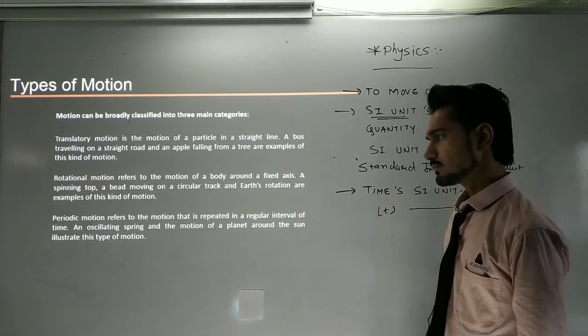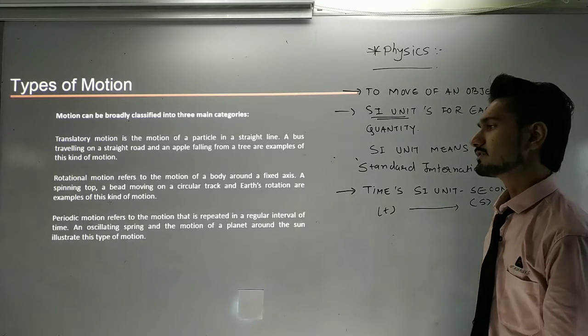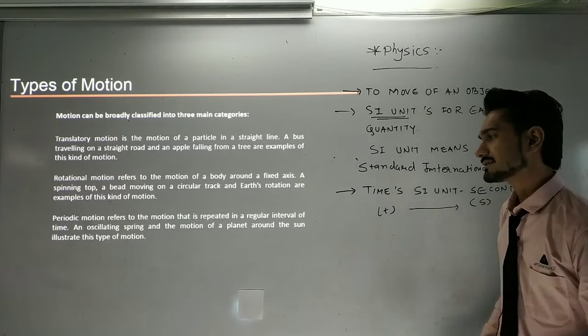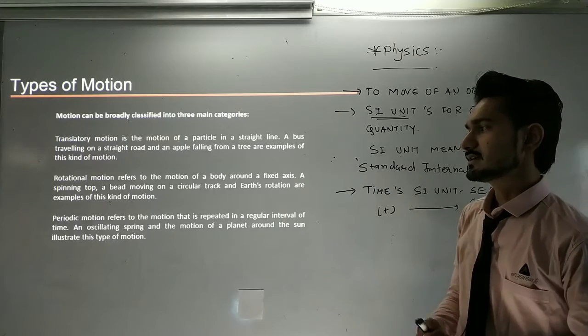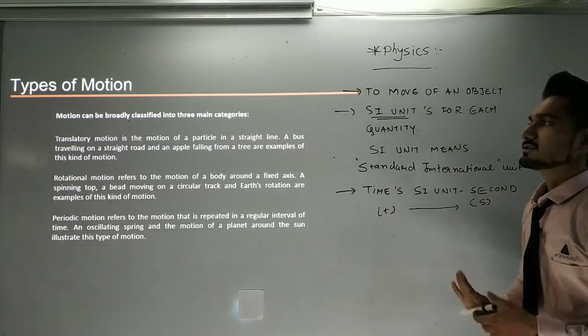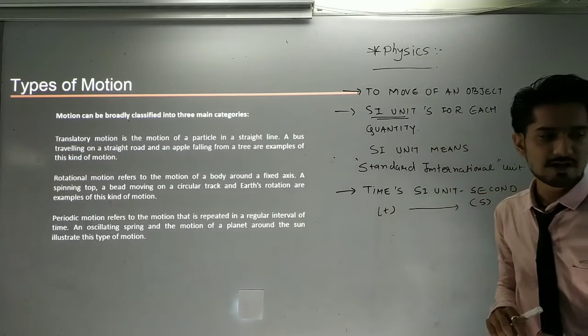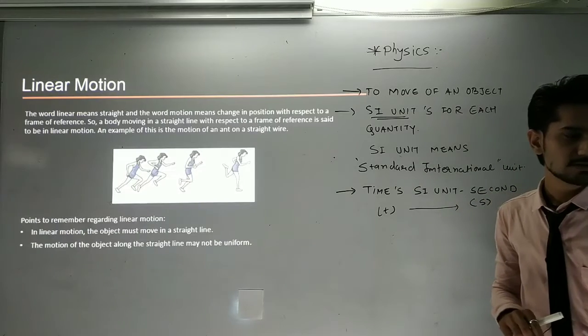Periodic motion refers to motion that is repeated at regular intervals of time. An oscillating spring and the motion of a planet around the sun illustrate this type of motion. So these are the basic topics that we have seen here. Afterwards, we are going to see the linear motion.